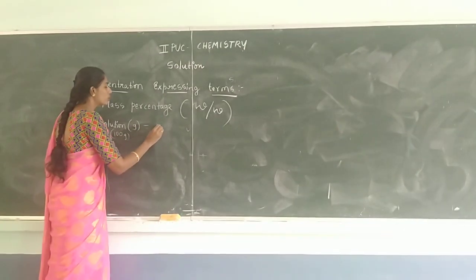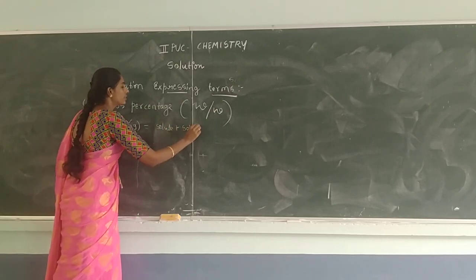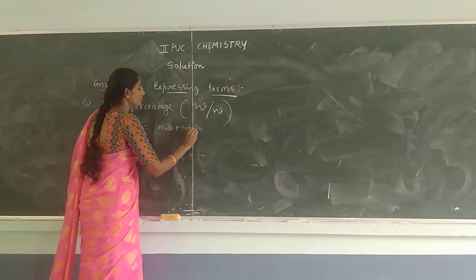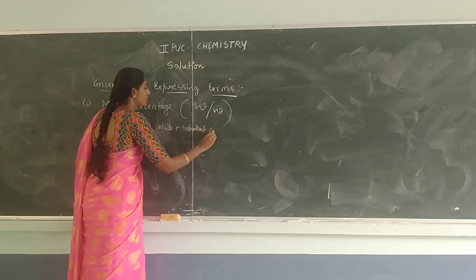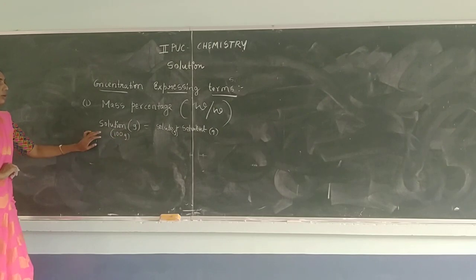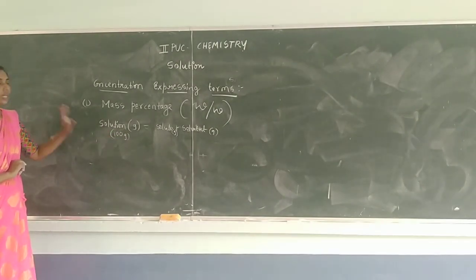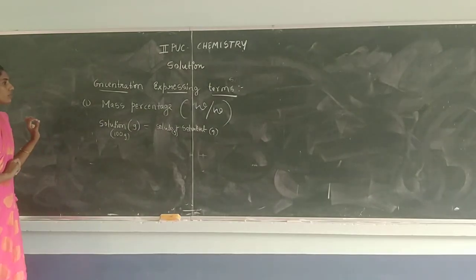Okay, and both the solute and solvent are present in gram. So total mass of the solution maintained is 100 here. Okay, right. How can we define the mass percentage?